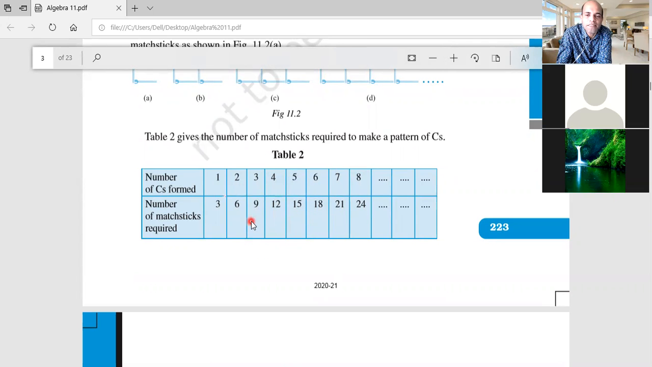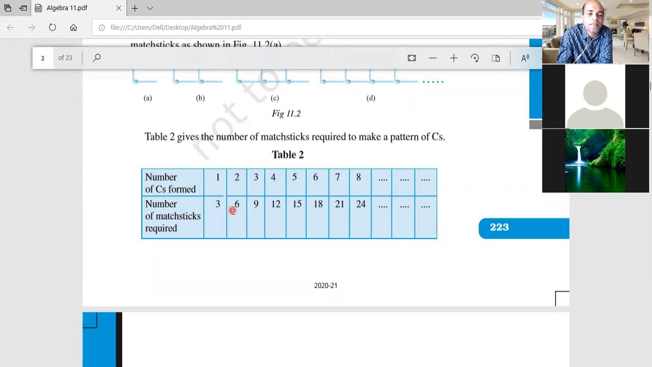From this, can you find a formula? Like in the previous example, can you find a formula over here? एक सी के लिए 3 चाहिए, 2 सी के लिए 6 चाहिए, 3 सी के लिए 9 चाहिए. So can you find a formula? Number of mastics required is equal to, can you guess? Number of C's multiplied by which number? This is the number of C. It means to form one C we need 3 mastics. To form 2 C's we need 6. To form 3 we need 9. These are the multiples of 3.